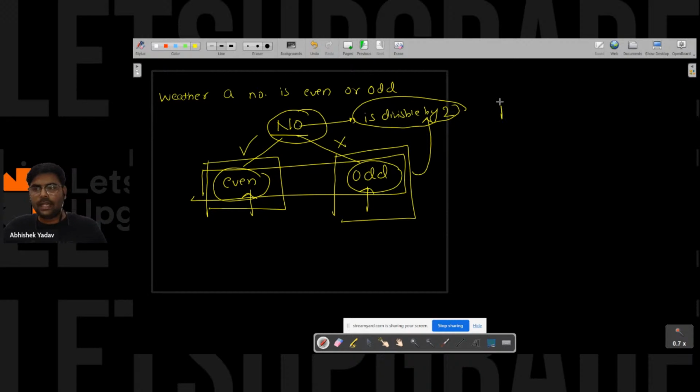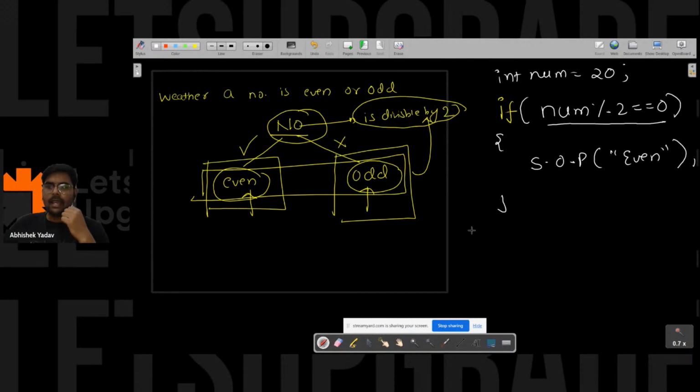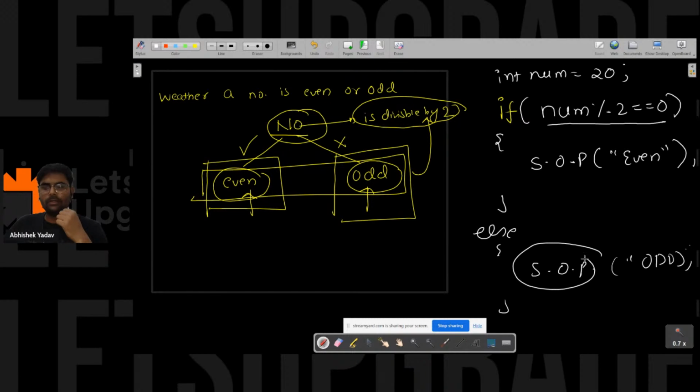So what we do, we write if here, and after that, I have a number. Let's assume int num is equal to 20. And what I have to do, I have to write num modulo 2 is equal to 0, this one. And if this condition is true, what will happen? Here I will print System.out.println even. Else, what will I print? I will print System.out.println odd. Right, everyone? So here I have written a short form of System.out.println.